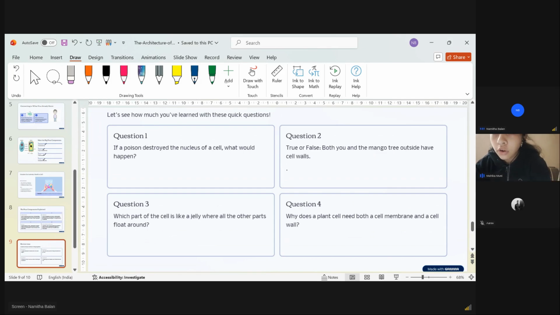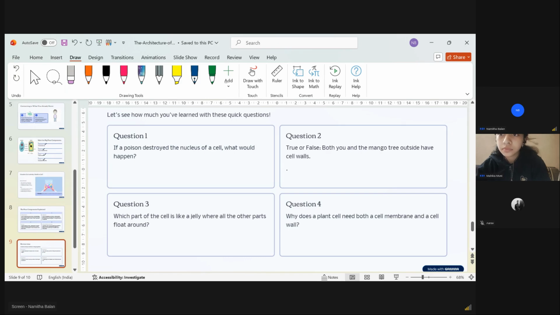Second question. True or false? Both you and a mango tree outside have cell walls. False, sorry, false, right? Don't rush, think and answer. It is comparing you and a mango tree.